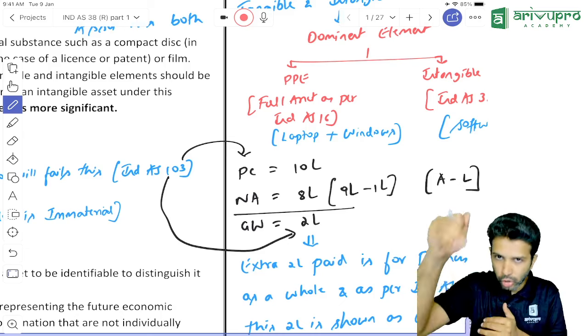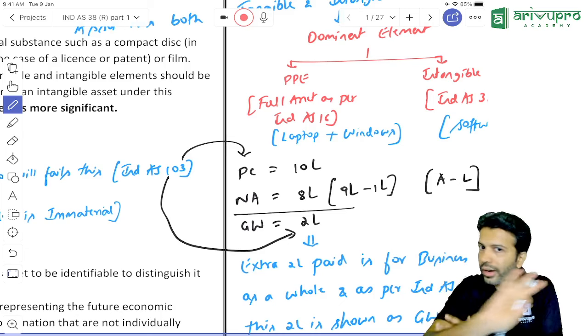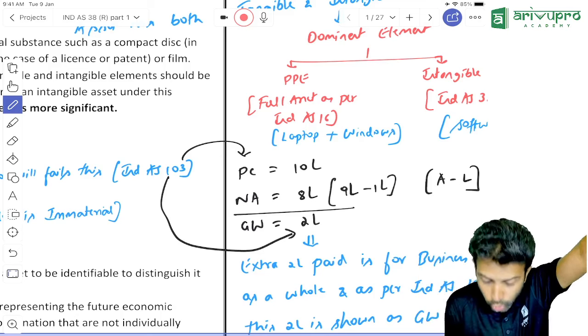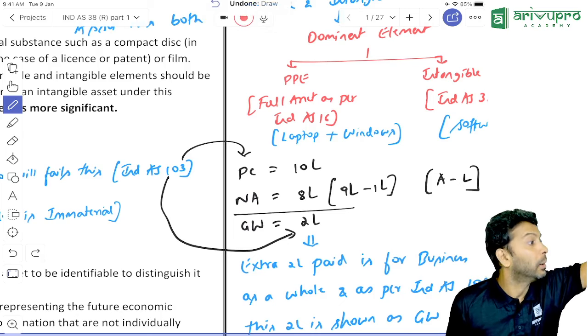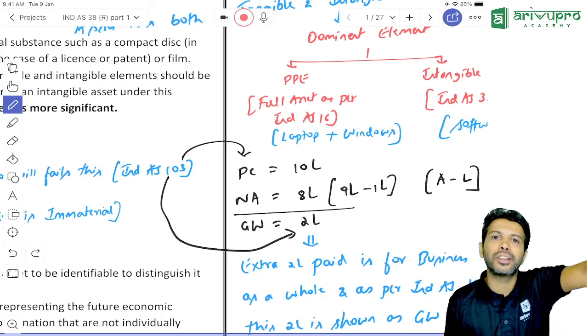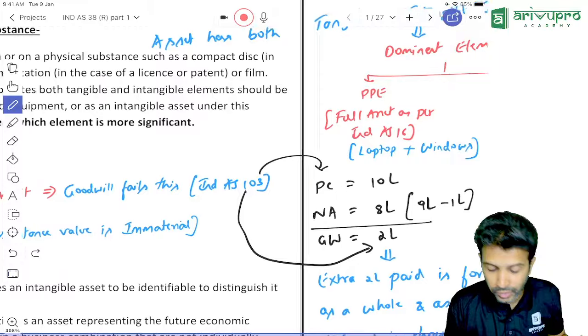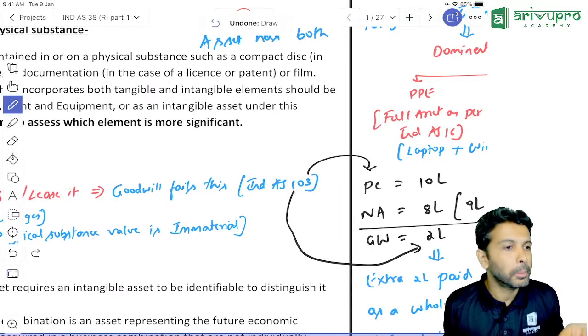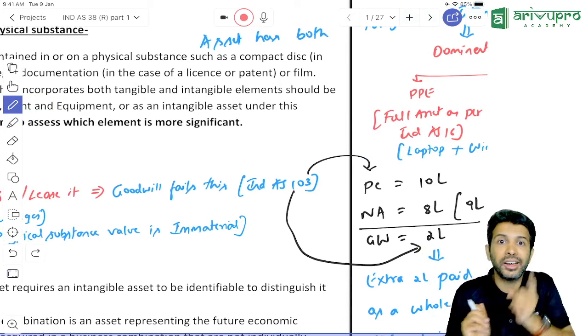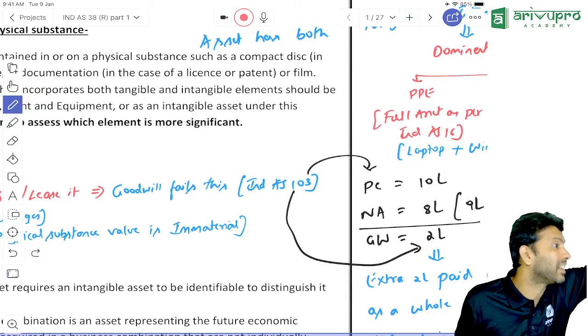Goodwill is shown in the balance sheet under intangible assets only. But accounting, measurement, disclosure, everything related to goodwill, which standard gives the treatment? IND AS 103. Now, for you to apply IND AS 38, intangible assets should be identifiable.